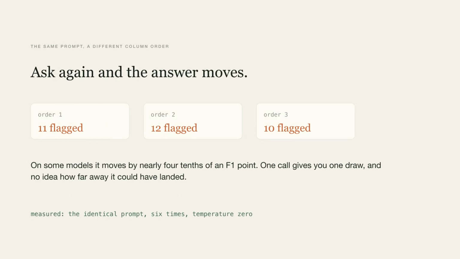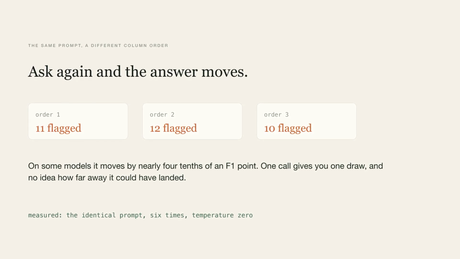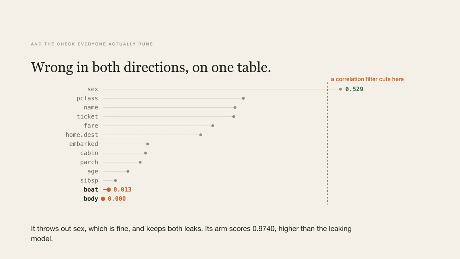Shuffle the column order and ask again. The answer moves. On some models, it moves by nearly 4/10 of an F1 point. One call gives you one draw and no idea how far away it could have landed, and nothing outside the model has looked.